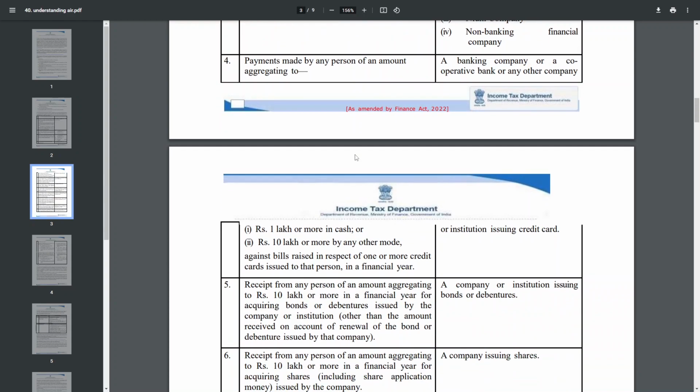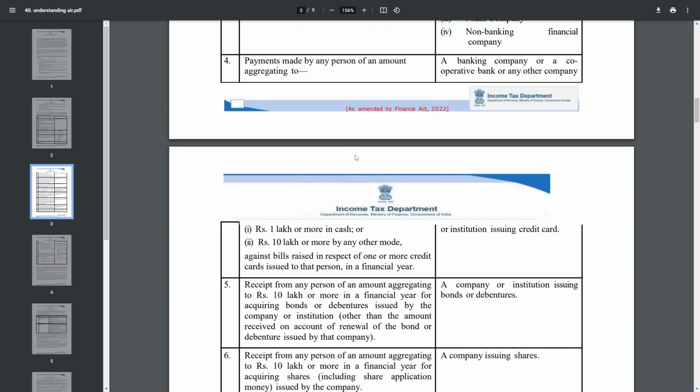Now the fifth one is a very important point. If you are acquiring bonds or debentures issued by a company, and the amount of the transaction is more than 10 lakh rupees, then that particular company or institution must report that transaction to the income tax department.